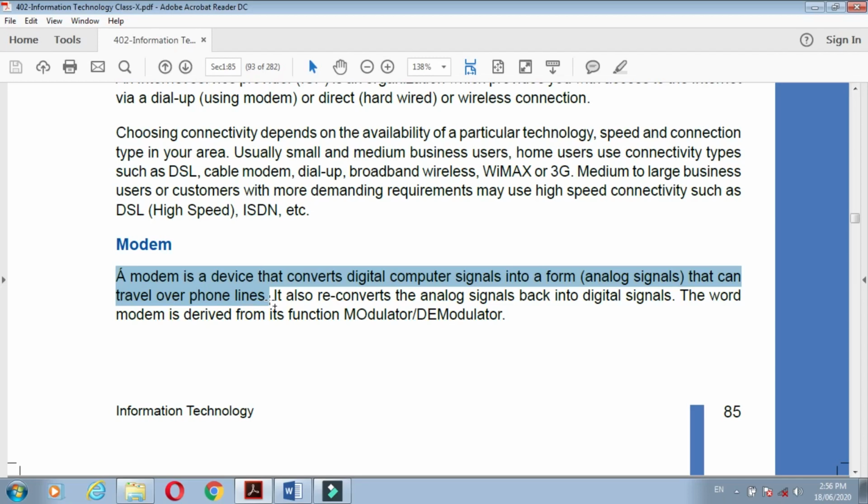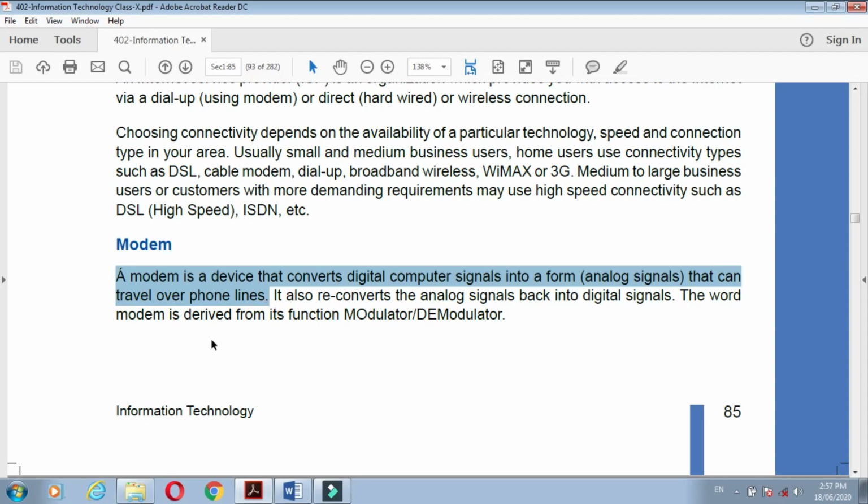Which type of signal do the telephone lines carry? The telephone line carries analog signal. So the modem has the function to convert the digital signal into analog signal and carry it through phone lines to the internet service provider or to the satellite.